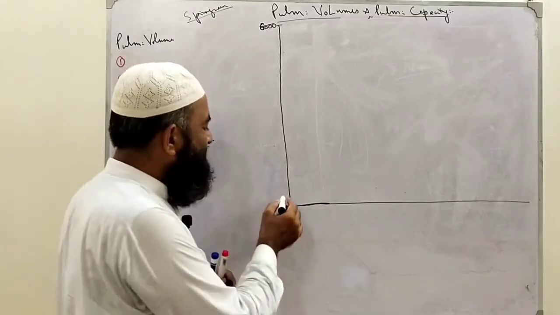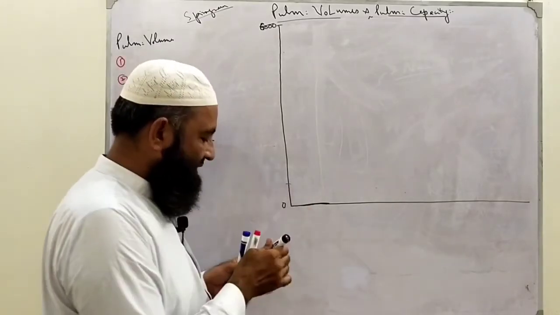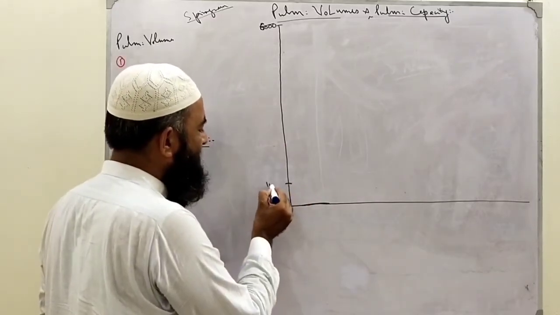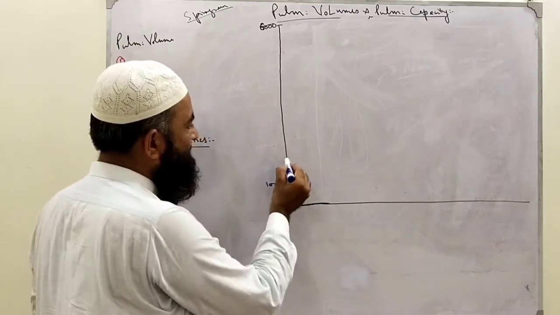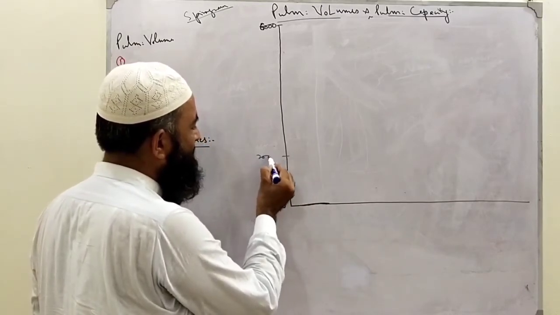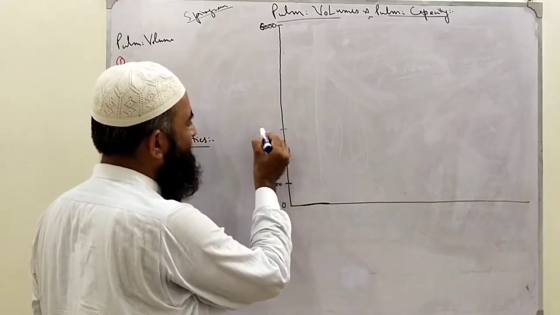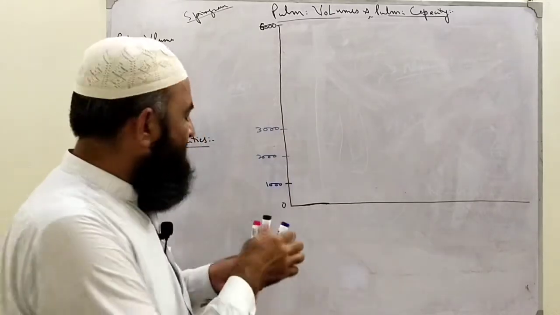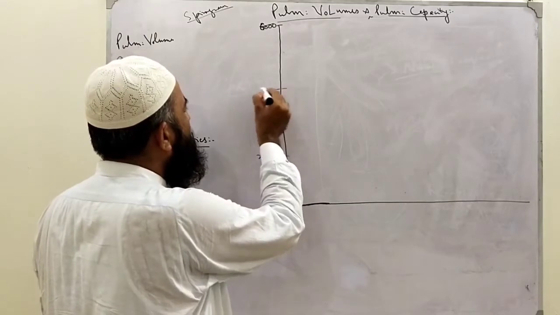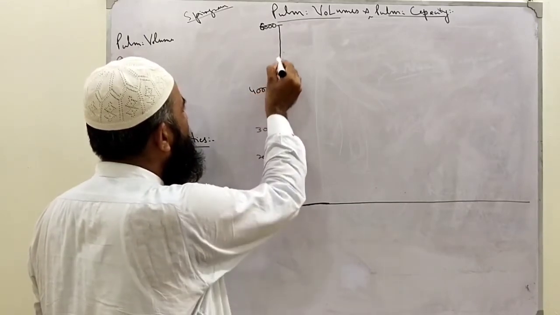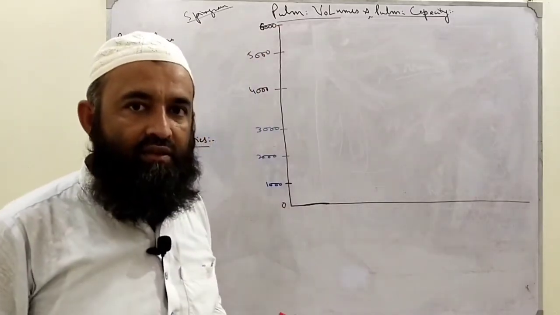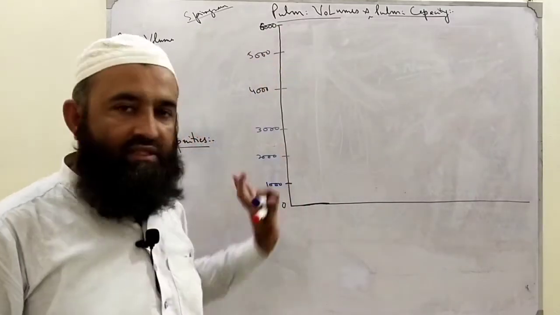So, if that is 0, this we may label as 1000. That will be called 2000. This one will be 3000. Clear? Now what about this? 4000 simply, then 5000. Equal marking. Clear? You have drawn this.